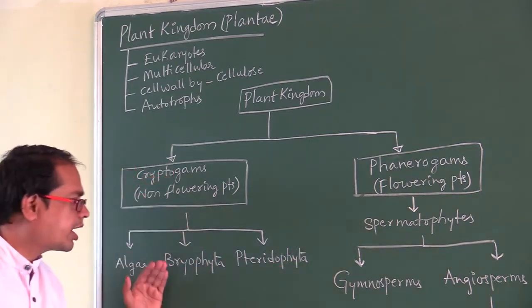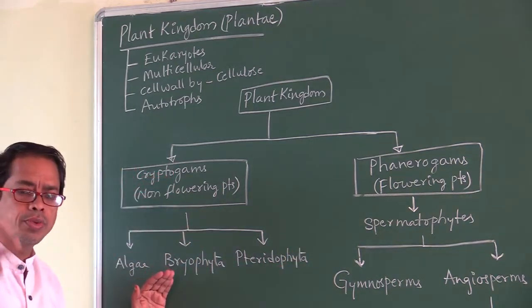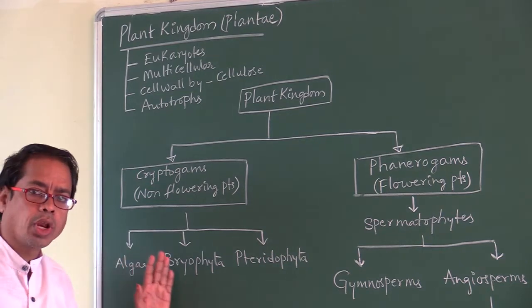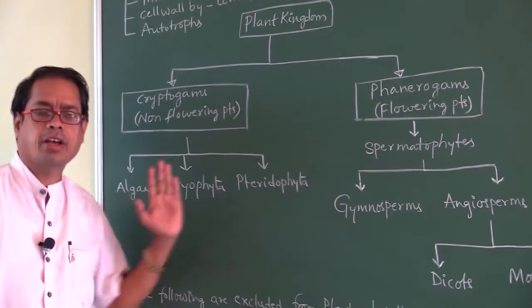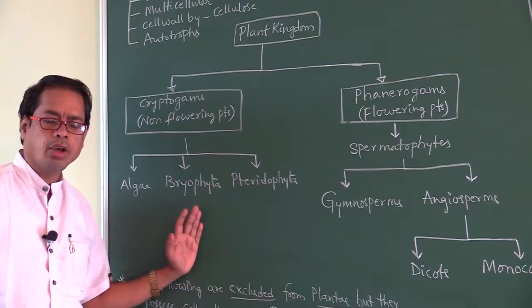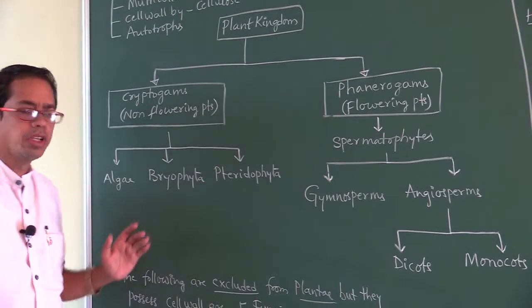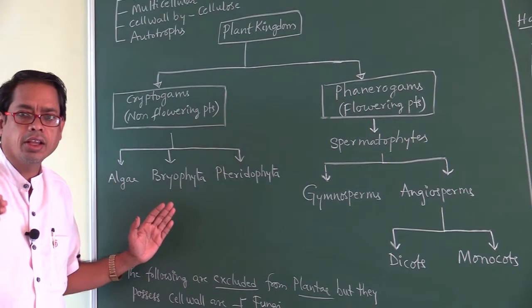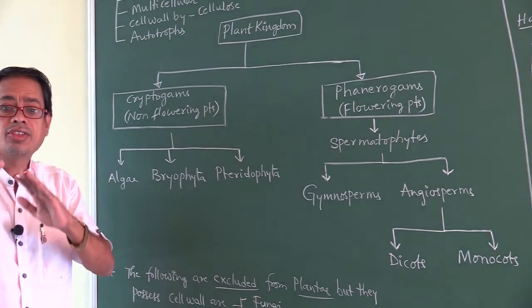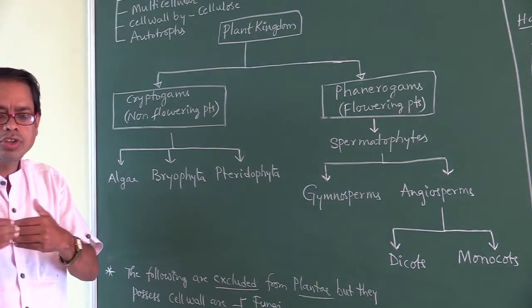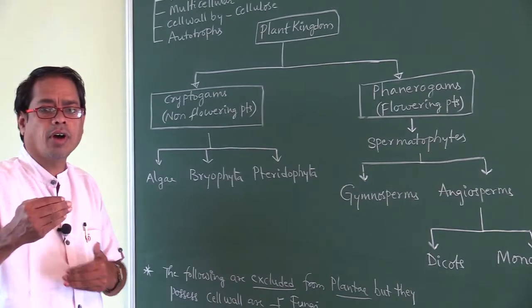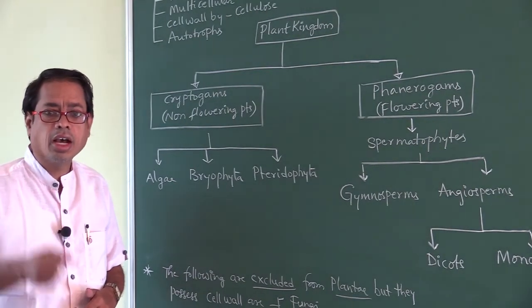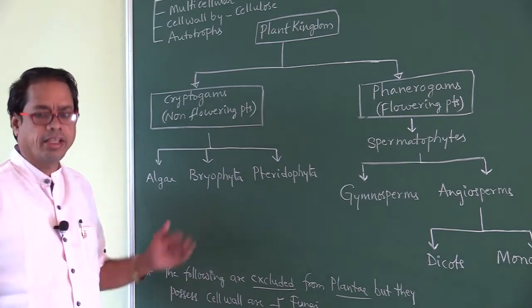These cryptogams are again divided into three groups: algae, bryophyta, pteridophyta. In the tabular form, those which are present at the beginning are considered primitive. Those at the end of the tabular form are considered to be the advanced plants. Like that you have to consider.